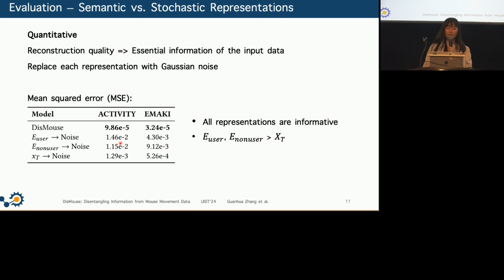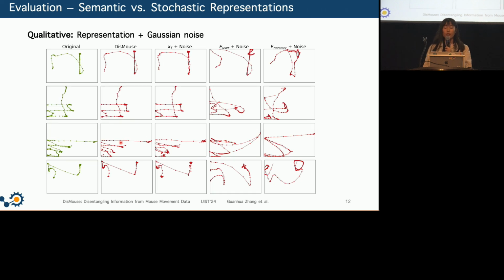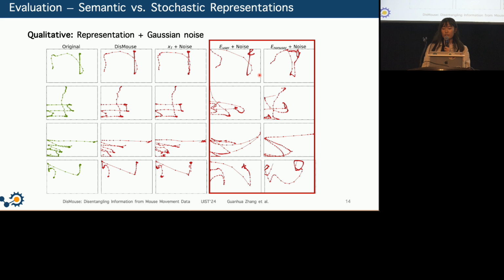We also visualize the reconstruction results achieved by adding Gaussian noise to the three representations. And we can see modifying the x_T primarily affects the minor details of the mouse trajectory, but changing the other two representations significantly impacts the shape, the location, the direction, and also the potential underlying interaction goals of the mouse trajectory.